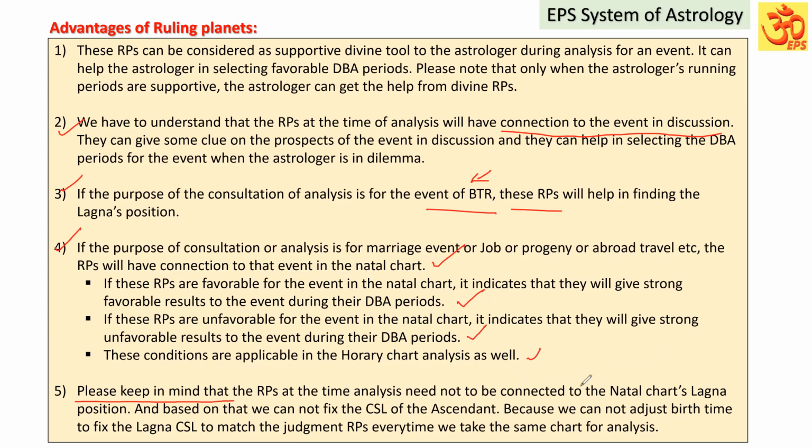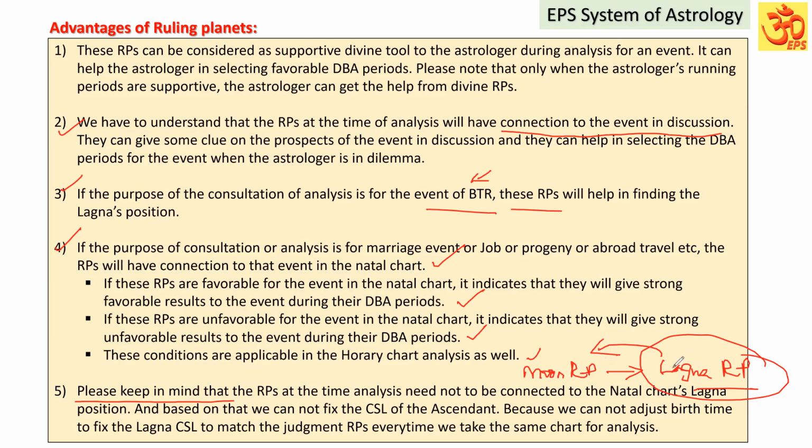Most people think that the ruling planets at the time of analysis and the Lagna's RPs should have a connection, especially the Moon RP. Of course, there is some logic, but these Moon RPs will have a good connection to the event in discussion. Suppose we are taking a chart for some event, but in that period the Lagna RPs of the natal chart may not be connected to the RPs of the moon or the running RP.